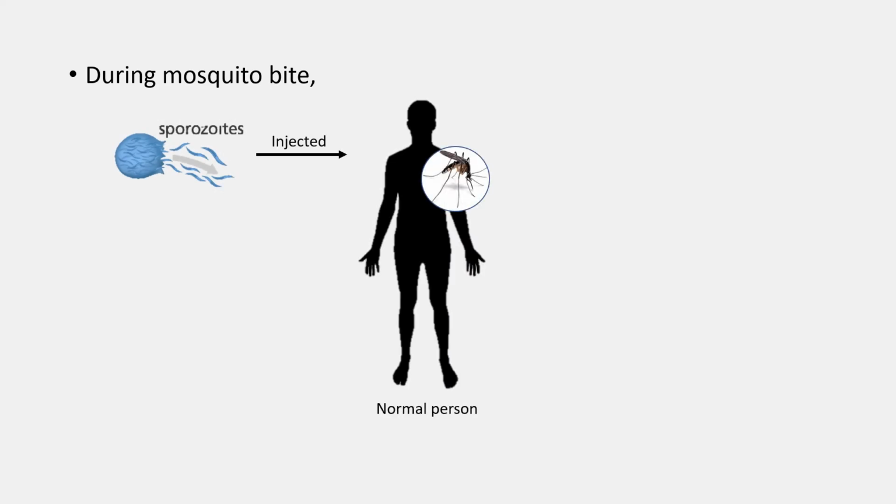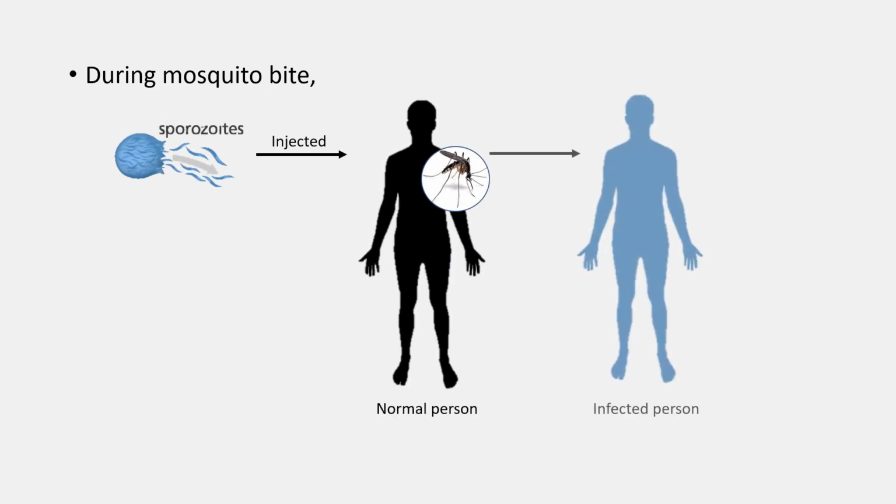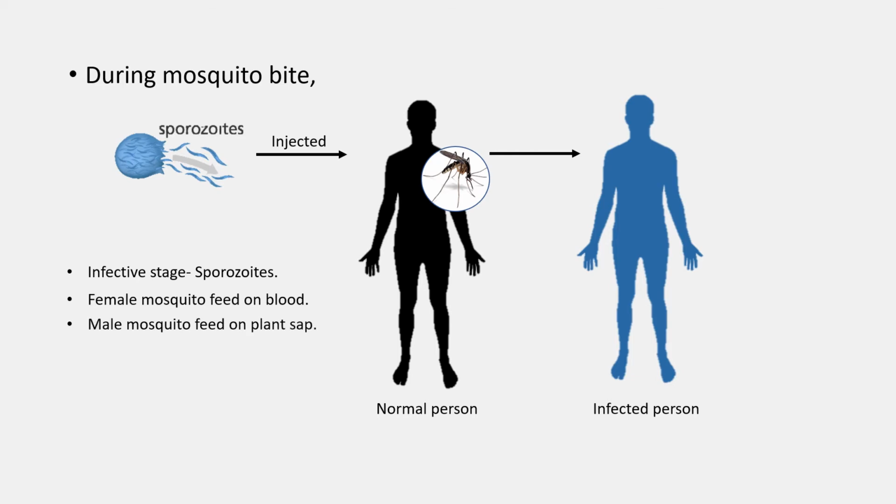During a mosquito bite, sporozoites along with saliva are injected into a normal person, thus infecting them. This shows the infective stage of the malarial parasite in humans is the sporozoite. Only female malarial mosquitoes feed on blood, while the males feed on plant sap, thus only the female mosquitoes can transmit the disease, and not males.